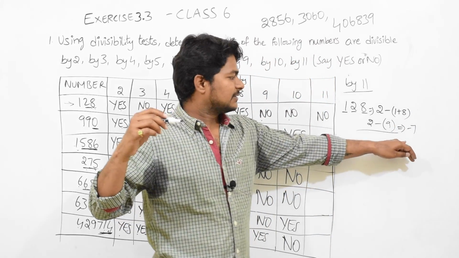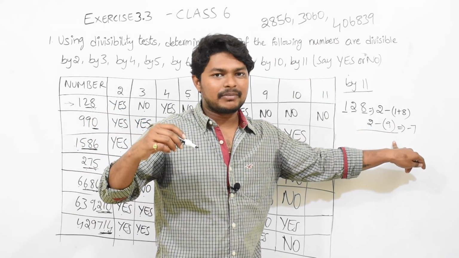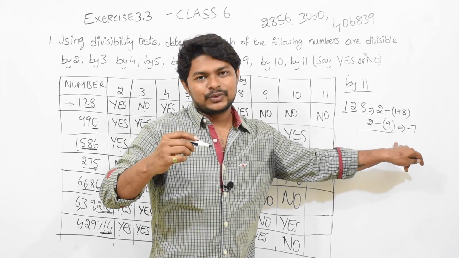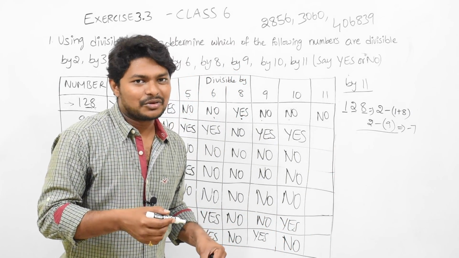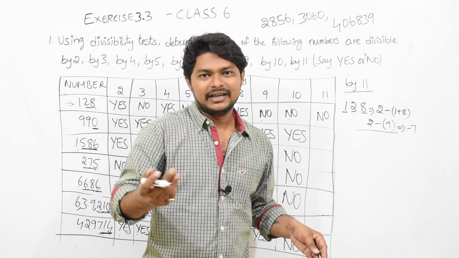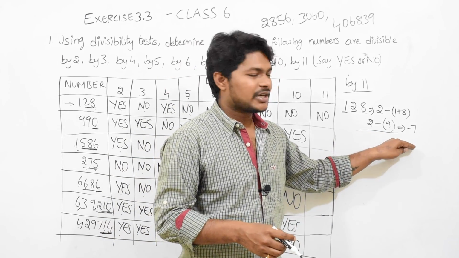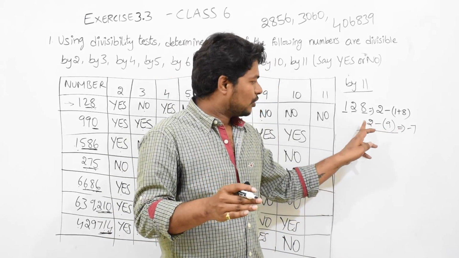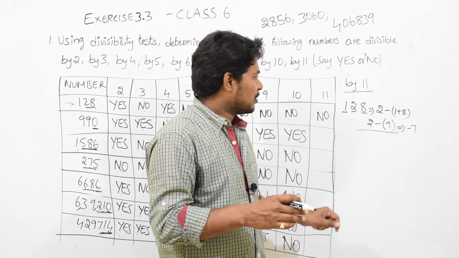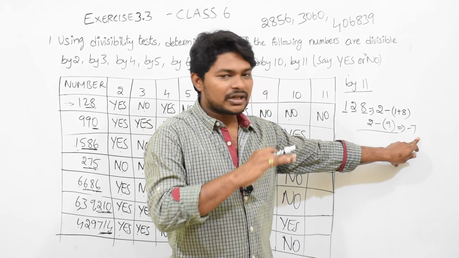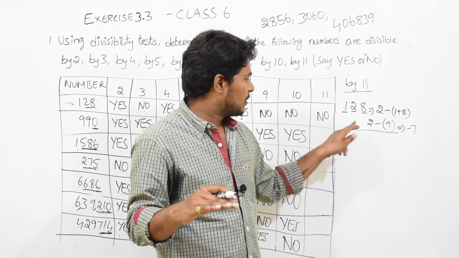I think you may have come across a positive number minus a negative number, or I don't know. We will see that in the integers chapter. Till then you just ignore that. 2 minus 9 equals minus 7. So it is not divisible by 11. So the answer will be no.